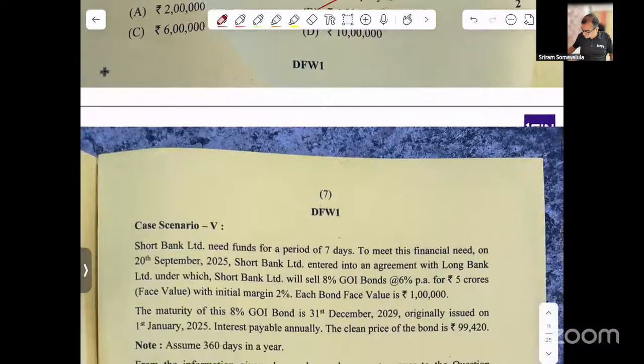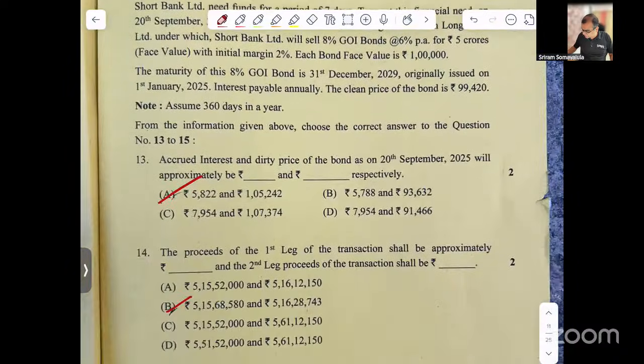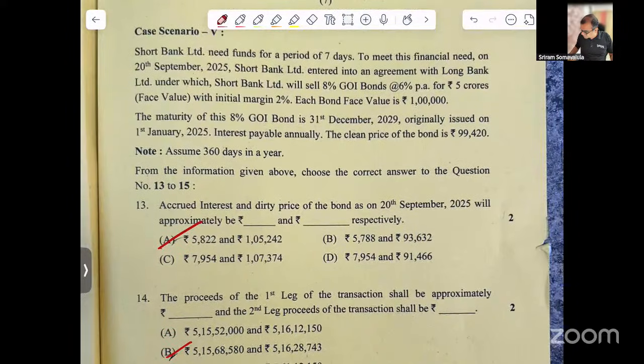Then case scenario number 5. This one could have been slightly tricky because the way they made the working is not clear. So I'll tell you one trick here. First of all, clean price and dirty price. Clean price is given, so dirty price has to be added to it. Obviously, if you subtract, the answer is incorrect. Then second, what we have to figure out is